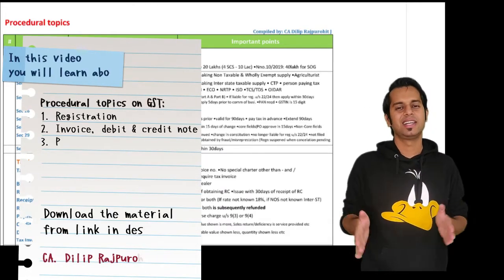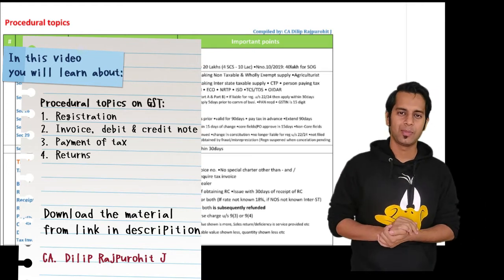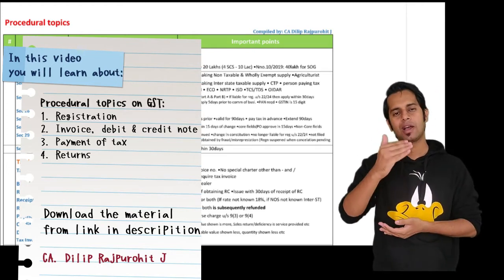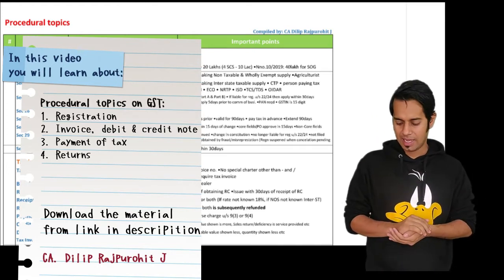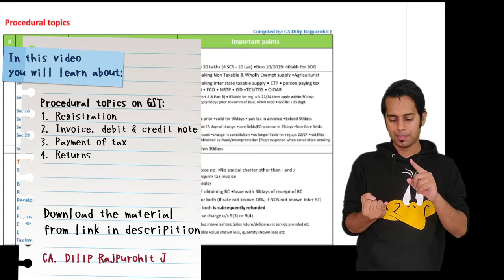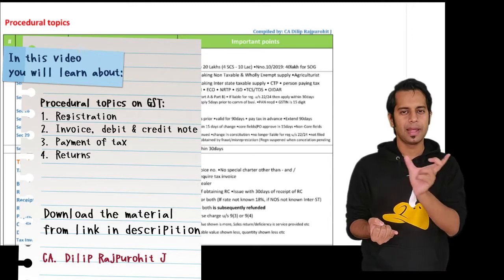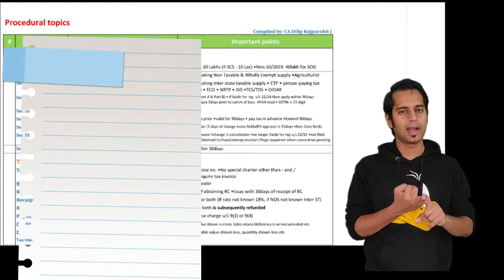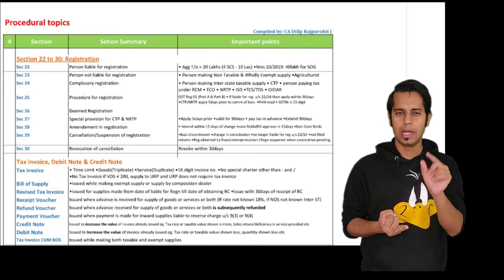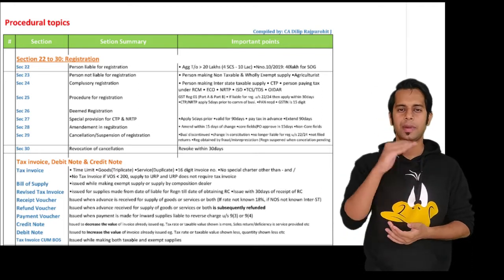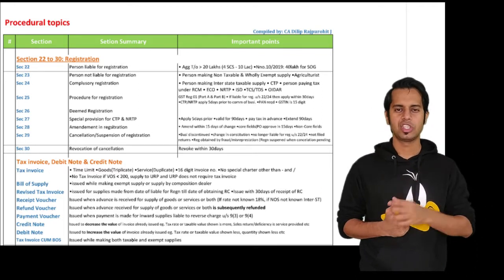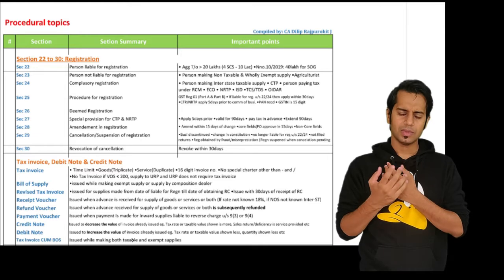So this is the last version of the Sanjeevani Booty. In this video I will be covering all the procedural aspects. As of now I have uploaded the video from section 7 to section 21, that is from supply to input tax credit. After that I uploaded the video on place of supply, and in this video I will be taking all the procedural aspects from the registration topic till the returns topic.